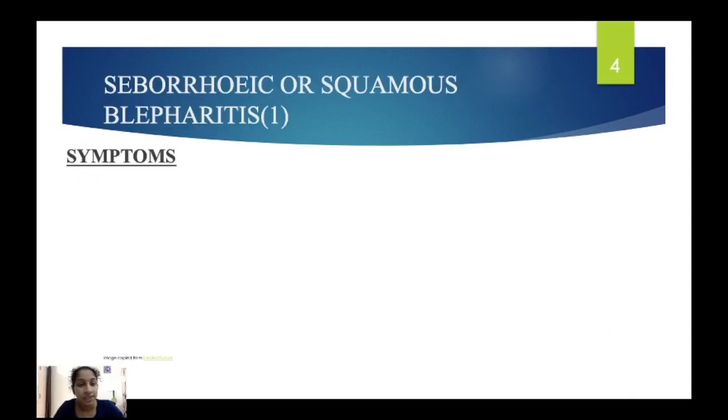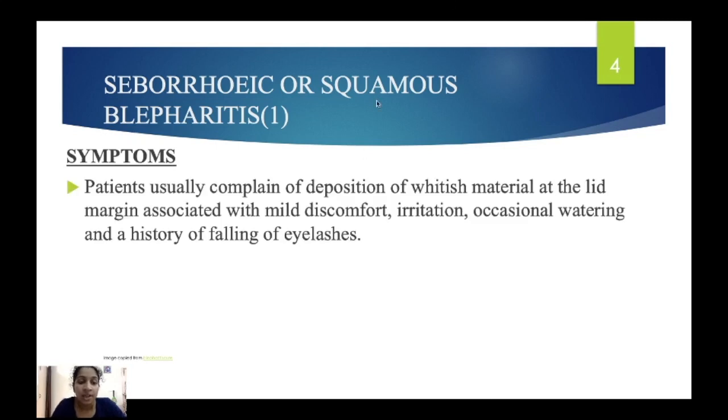Next comes the symptoms. The patient will complain about deposition of white material at the lid margin. Also there will be mild discomfort, irritation, occasional watering, and a history of falling of eyelashes, like hair fall associated with dandruff.